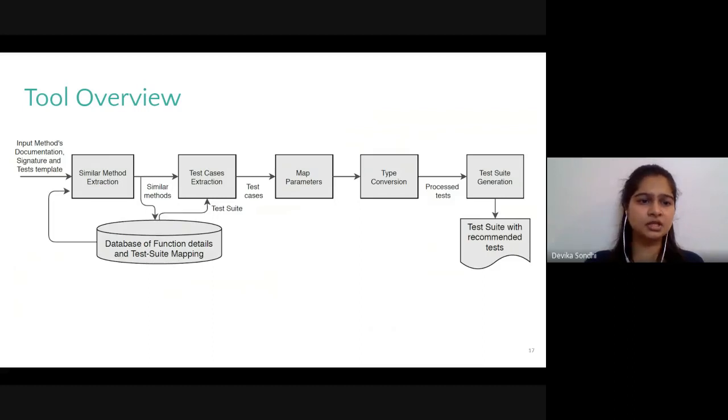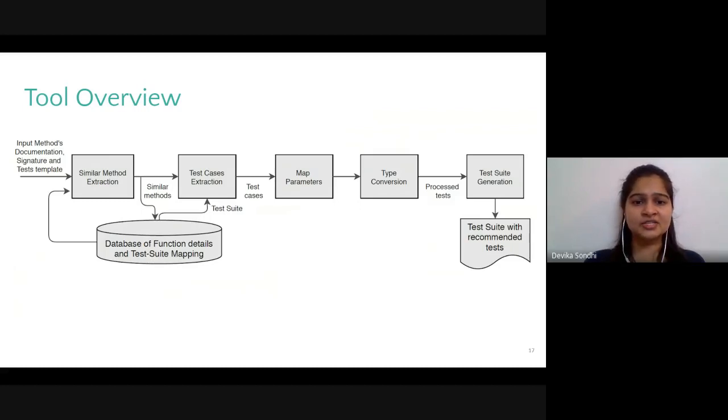Metallicus undergoes a series of processing as indicated in this architecture. It is linked to a repository of various functions which are obtained from open source libraries. These functions serve as the source to fetch the relevant candidates for the given query function.